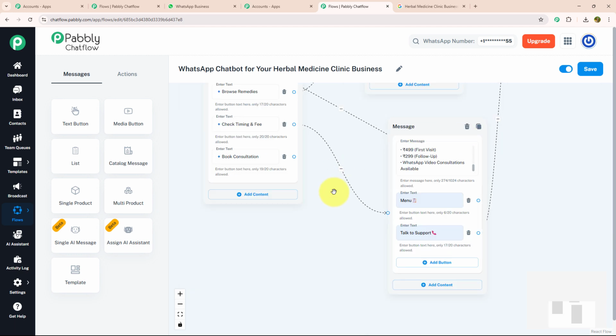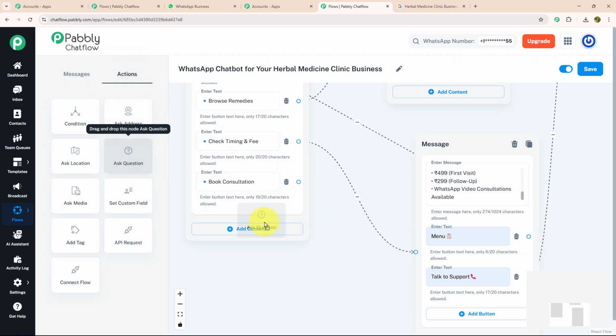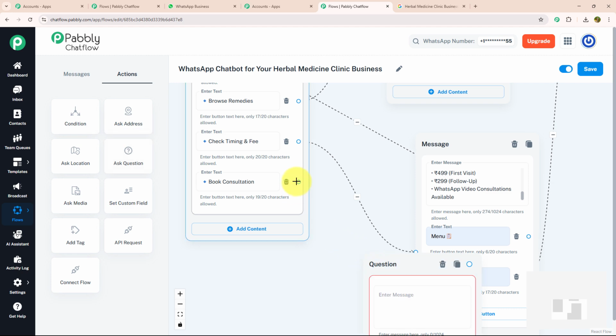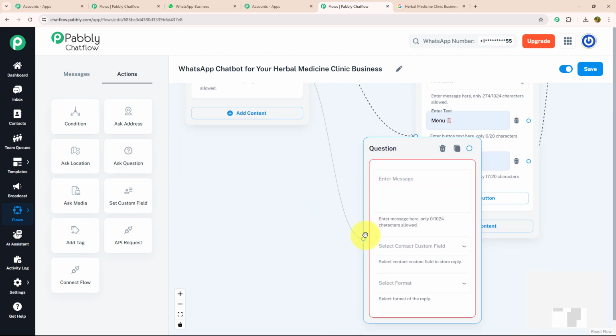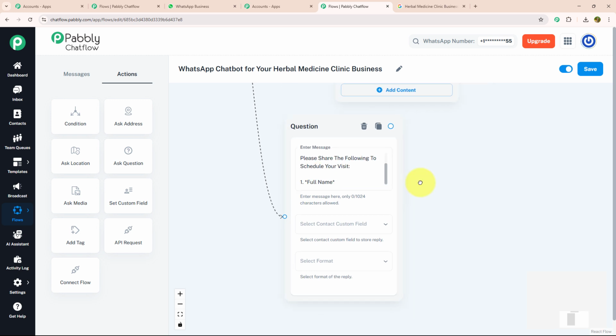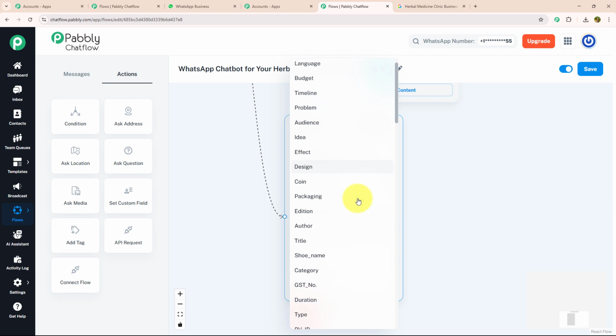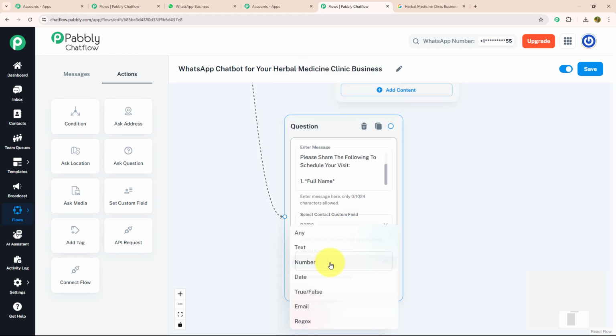Let's move to our third action button, which is book consultation. To book a consultation for my customer, I need to ask a few questions. For that, I'm going to drag and drop ask question and connect it with my action button. Over here, I'm going to enter my message where I have mentioned: please share the following to schedule your visit. Number 1, full name. I'm going to select my contact custom field as name and my format as any.